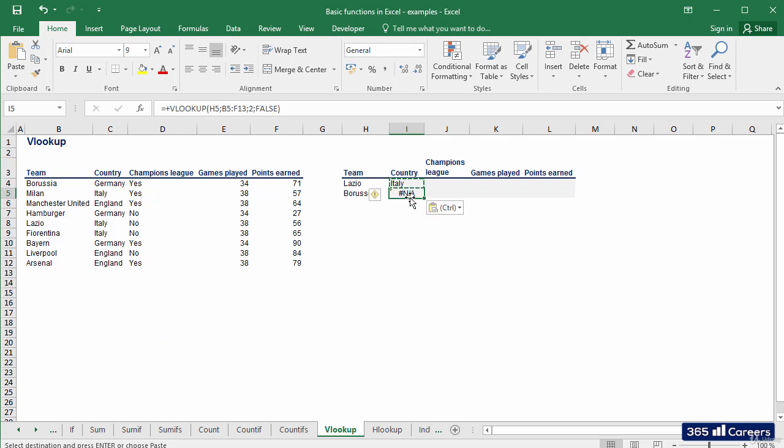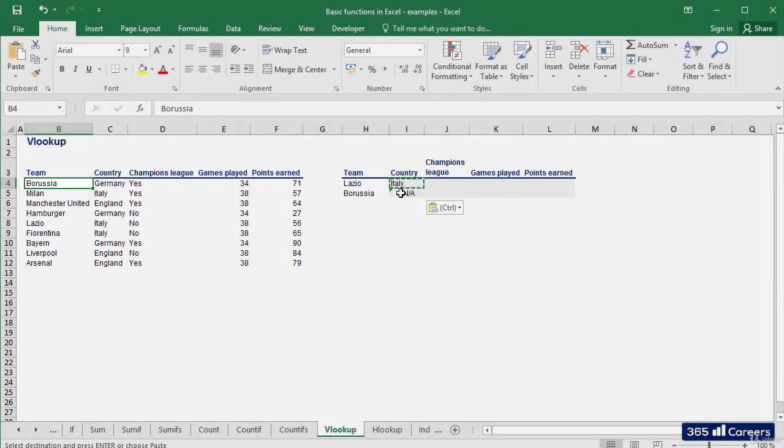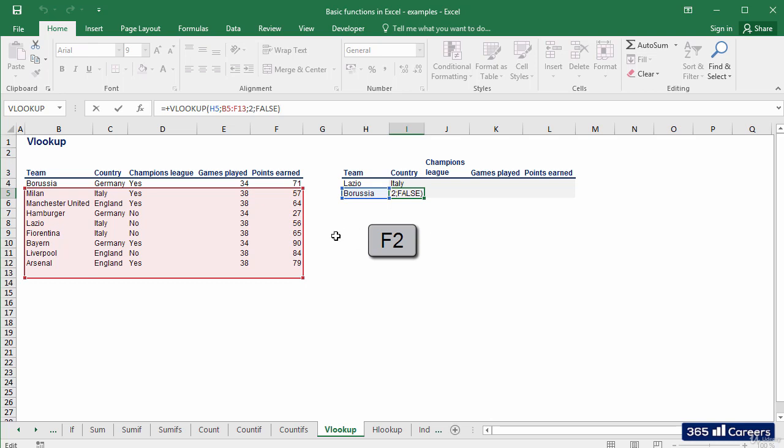We receive an error message from Excel. The not available sign tells us that Excel was not able to find a value which matches the one that we searched within the first column of the table. We know for sure that there is some mistake, as we are able to see that the team is in the first row and first column of the source table. Let's click F2 and see which arguments are considered within the formula and verify that they are the ones which had to be selected.